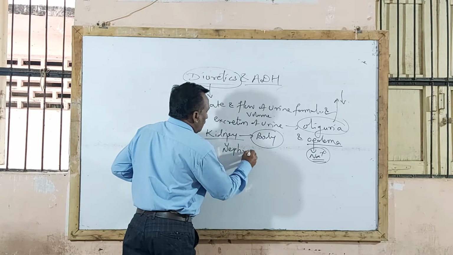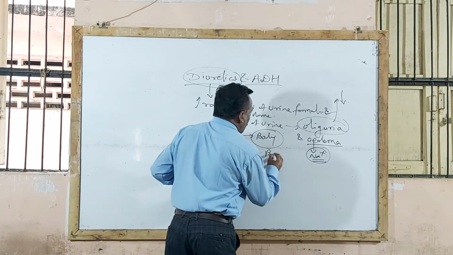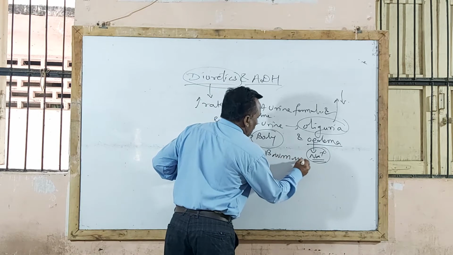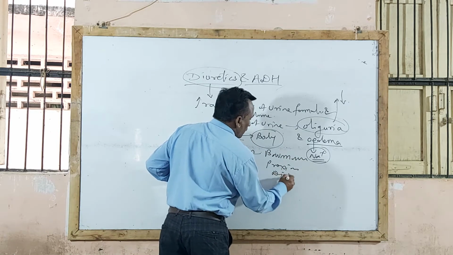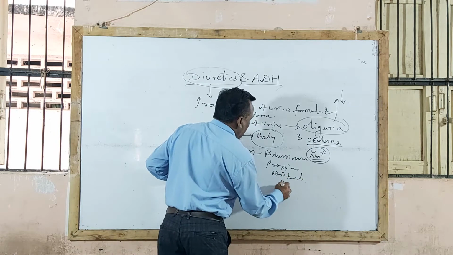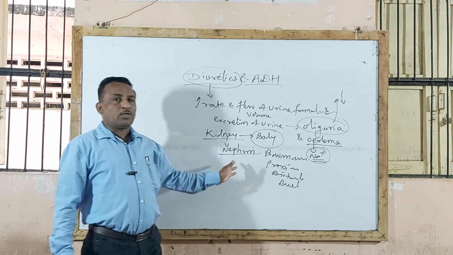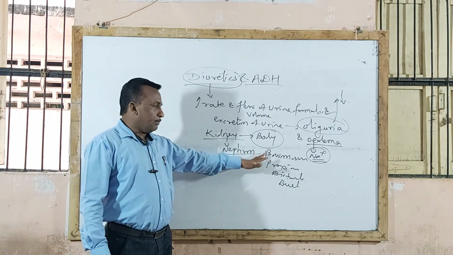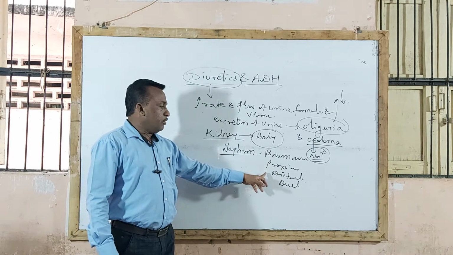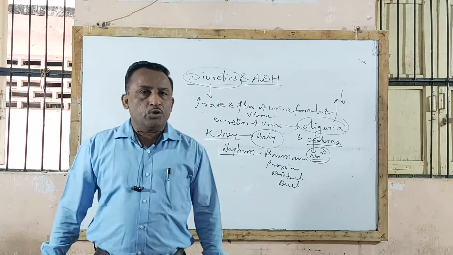This nephron consists of Bowman's capsule, then proximal convoluted tubule, distal convoluted tubule, and duct for collecting urine. Last year we completed regarding the nephron.